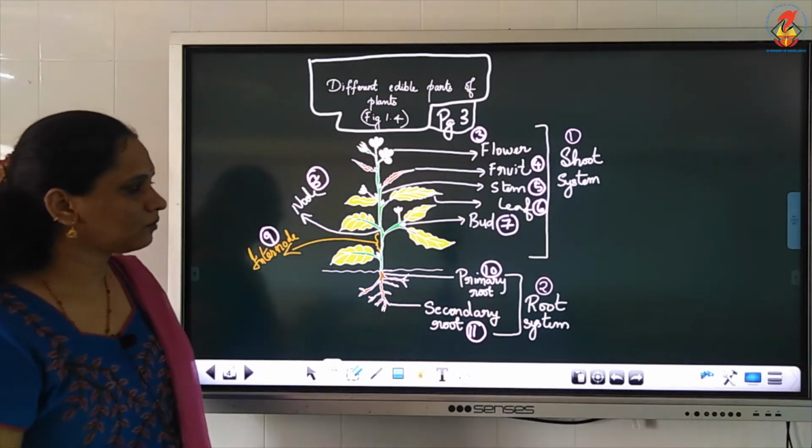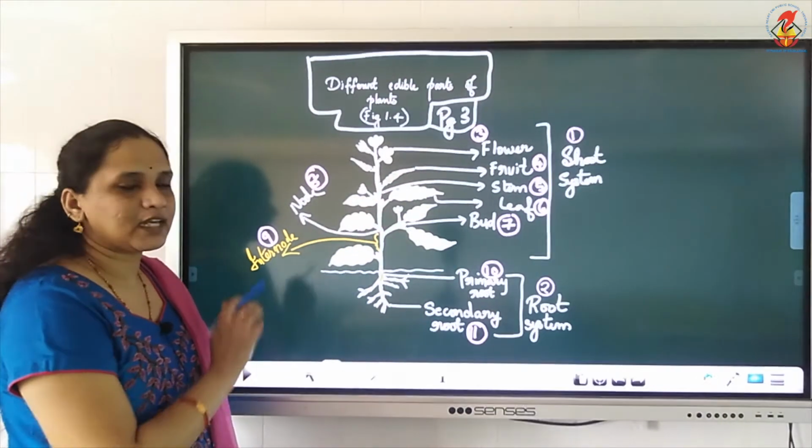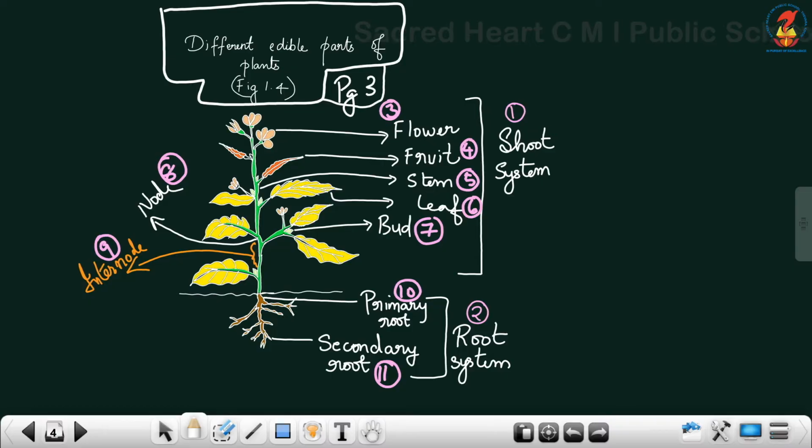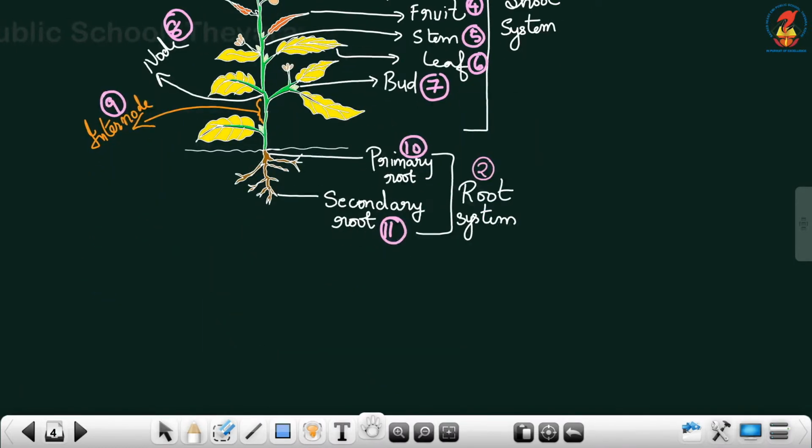Now, what is the second system that you have? You have the root system. Root system is made up of two parts. What is that? Primary root, secondary root. What is this primary and secondary root? Now suppose there is a main root like this. Okay, that is the primary root. Clear to you? Then what is the secondary root?